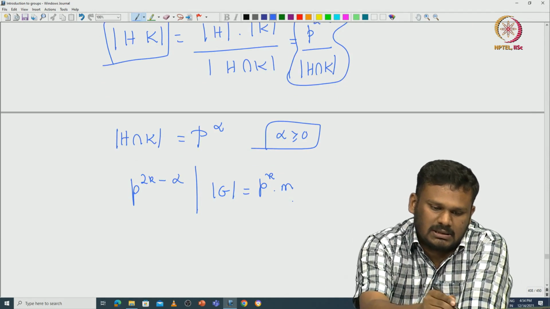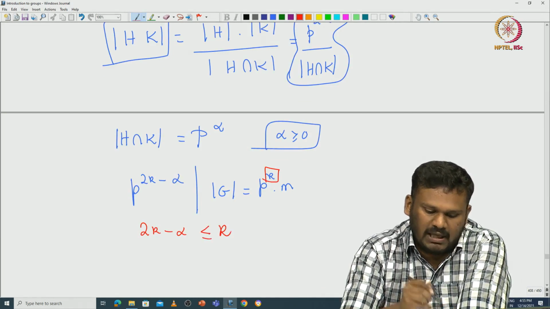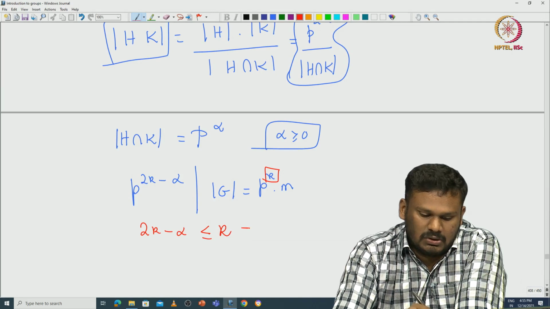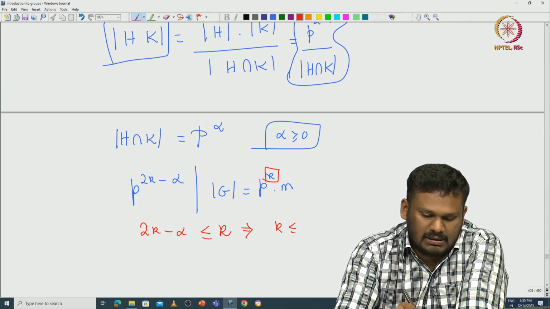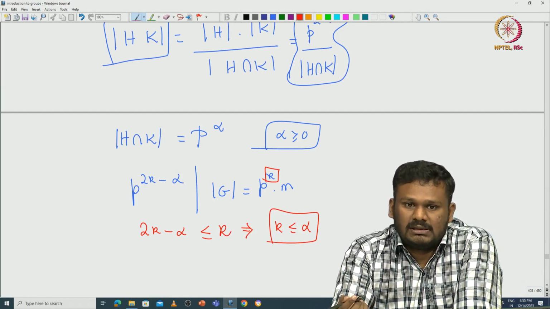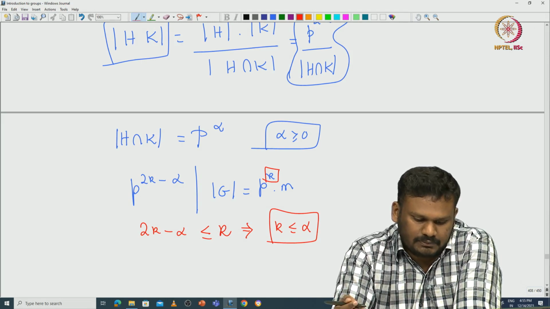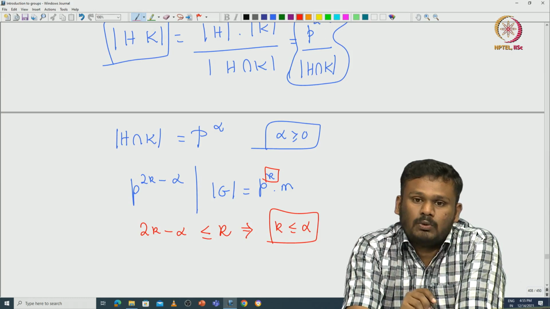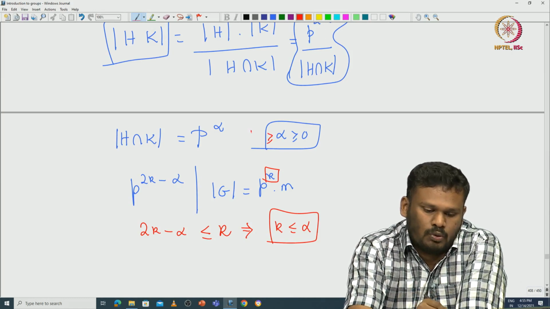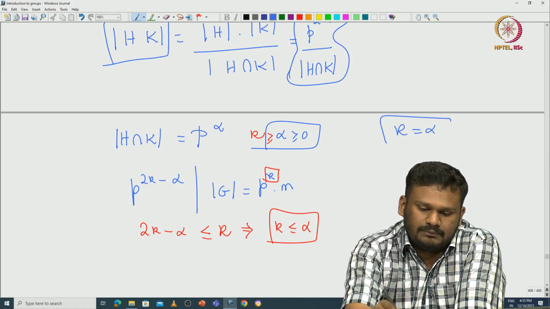But k is the largest power, that means 2k minus alpha should be less than or equal to k. There is no other option. So that will imply that k is less than or equal to alpha. Alpha is a non-negative number. We are saying that it is at least k, but H intersection K is a subgroup of H, and that forces it to be at most k. So we have indeed proved k equals alpha.